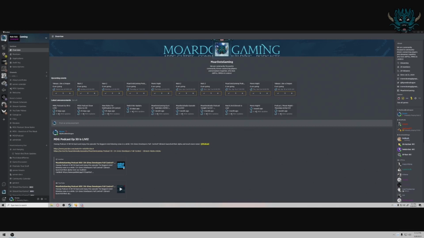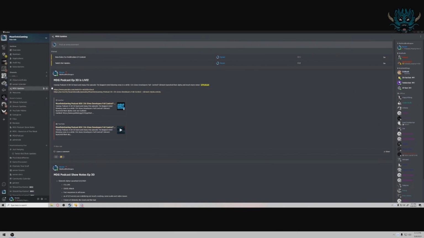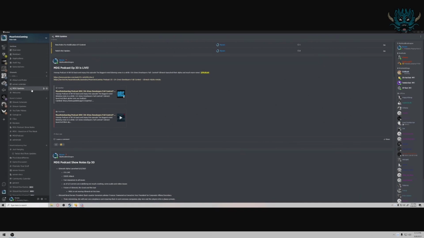So let's jump into the features about Guilded, because it is very heavily Discord inspired, and I do like that it looks exactly like Discord in terms of presence and how it functions and whatnot. So let's take a look at these features.